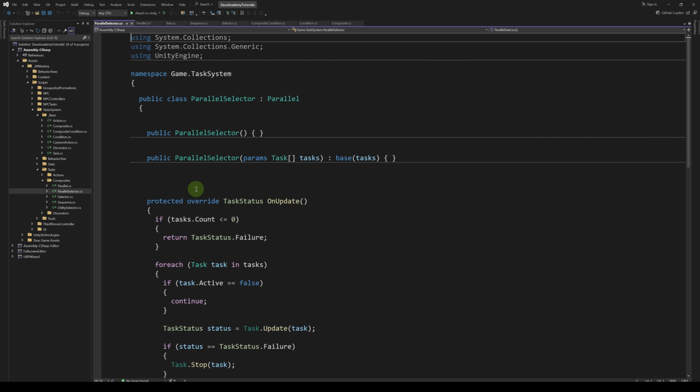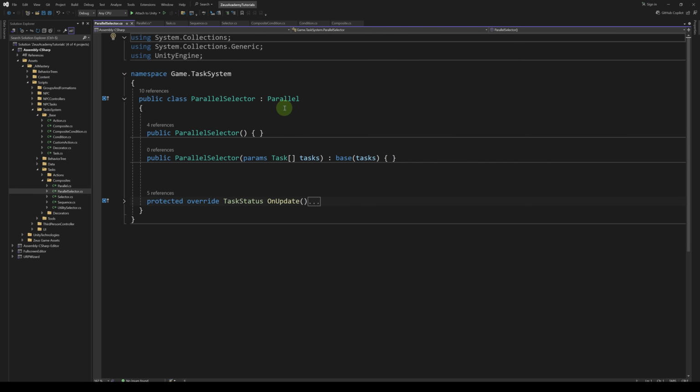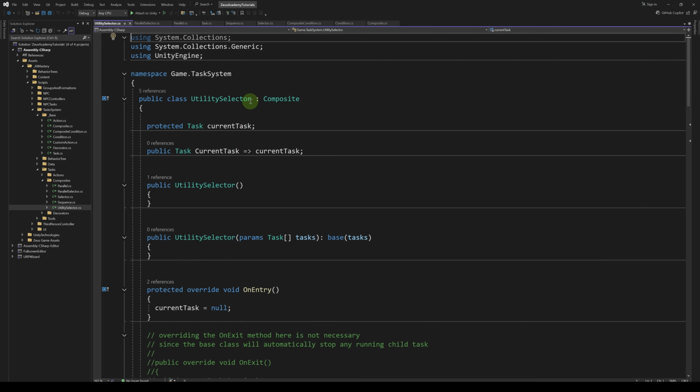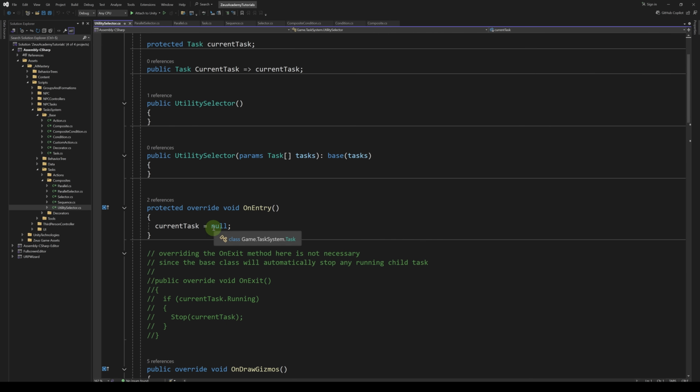Let's check the parallel selector. It inherits from parallel and it's not overriding the onEntry method, so we're not going to do anything here. Let's go to the utility selector. In the onEntry method, it's not doing anything, so we're fine.